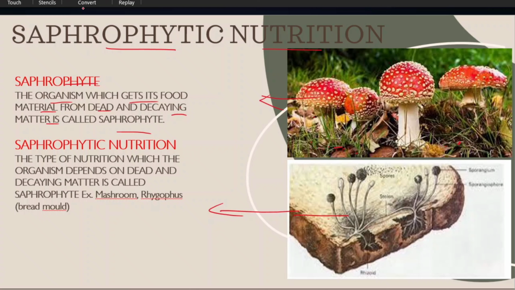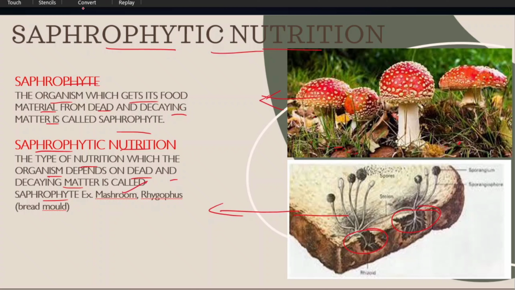Here are dead leaves, dead branches, dead insects and worms. Dead and decaying matter is there. Here bread is decaying, bread is putrefying. The organism living on dead and decaying, putrefying material is called a saprophyte. What is saprophytic nutrition? The type of nutrition in which the organism depends on dead and decaying matter is called saprophytic nutrition.